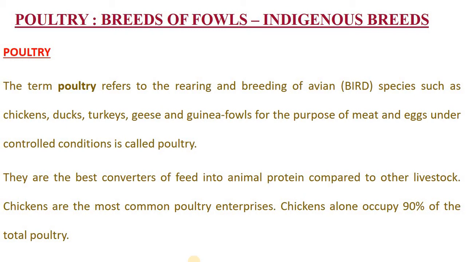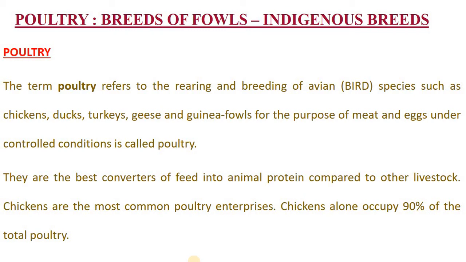First point. Second point, the birds have a high metabolic rate. The body temperature is 42 degrees centigrade, so the metabolism of birds is very high. Birds are also the most active compared to other animals, compared to mammals or reptiles. The metabolism is very high, the body temperature is very high, and the efficiency rate is very high.